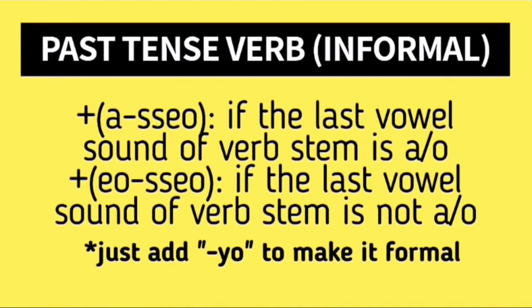So here's the set of rules. If the last vowel sound of the remaining verb stem is a or o, we will add aso. If the last vowel sound of the verb stem is not a or o, we will use oso. And then aside from adding aso or oso depending on the last vowel sound, we can also add yo to make it a bit more polite.